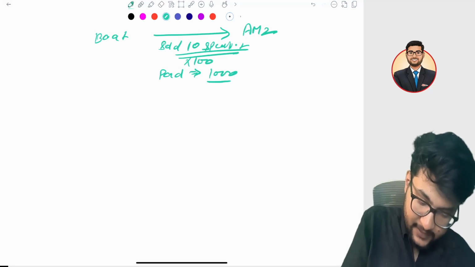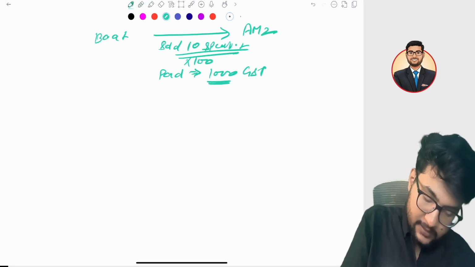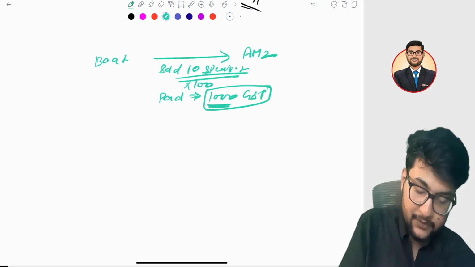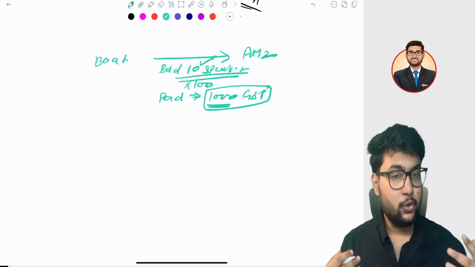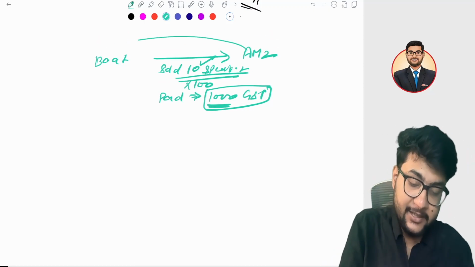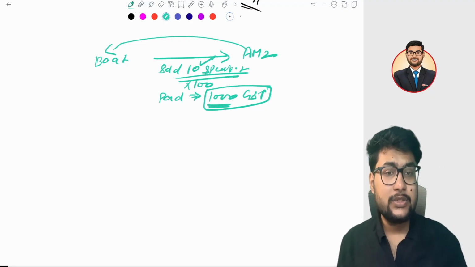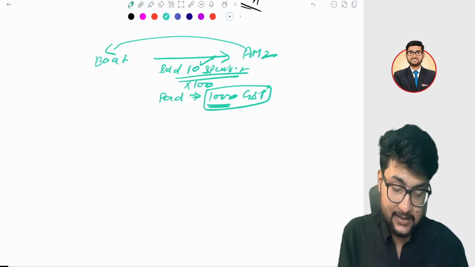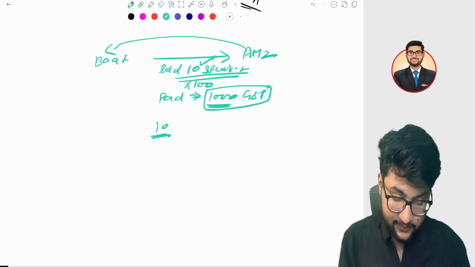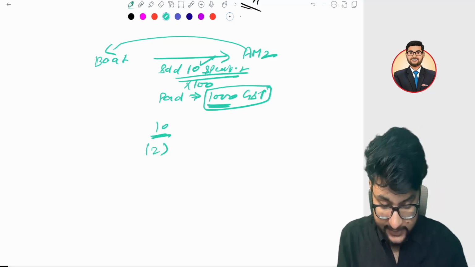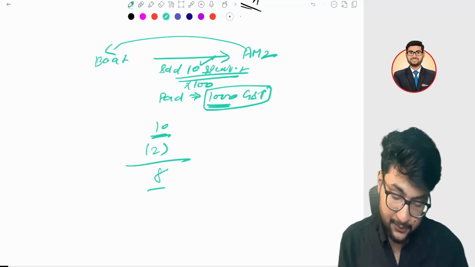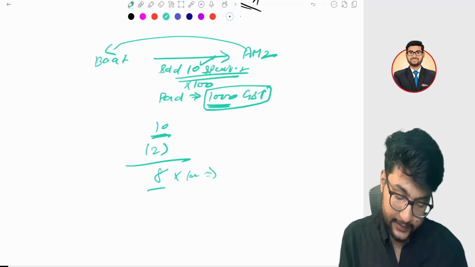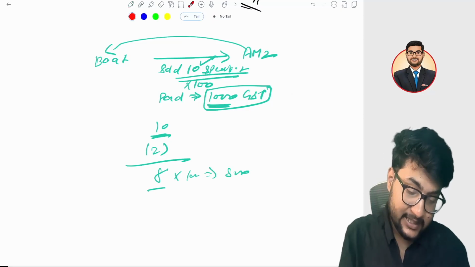So they have paid 100 rupees GST each, right? Now out of the 10 speakers, two speakers are damaged and Amazon returns them to boat, and there is no separate consideration. Total there are 10 speakers of which two are returned. Then ultimately GST should be 8 into 100, 800. But we have already charged the GST on all 10.